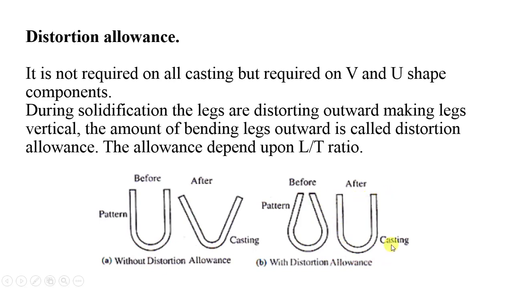So at the end, after solidification, you will get the shape of the component which you want. This type of allowance is called distortion allowance, and it is generally given as a ratio of L by T, where L is the length of your leg and T is the thickness of the leg.